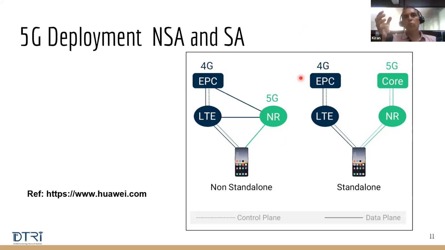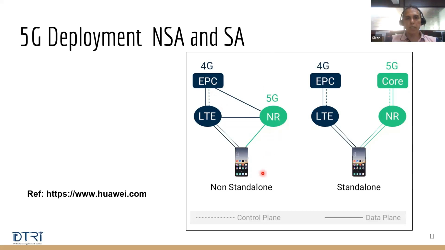If you look at the two pictures here, one is written as non-standalone, which is also called NSA, and the other one is called standalone, which is called SA. You need to remember this terminology whenever you're talking about 5G to someone. They may say it is NSA, it is SA. What it means is non-standalone and standalone deployment. That deployment is self-explanatory.